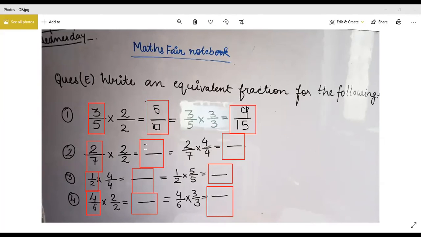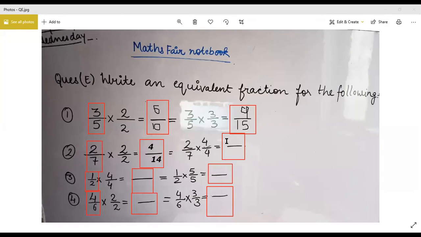Okay. Now tell me this one. 2 2s are 4, and 7 2s are 14. So 4 upon 14 is the answer.